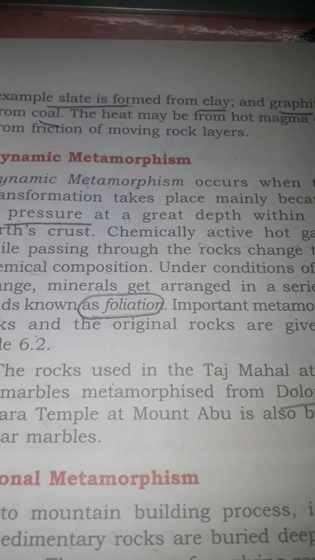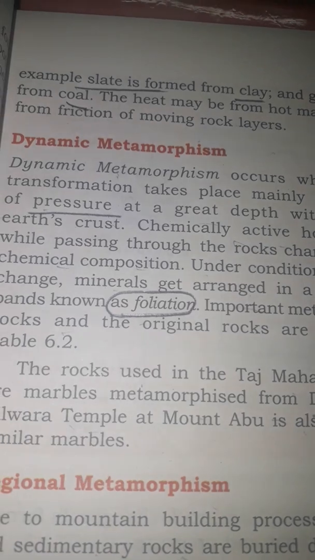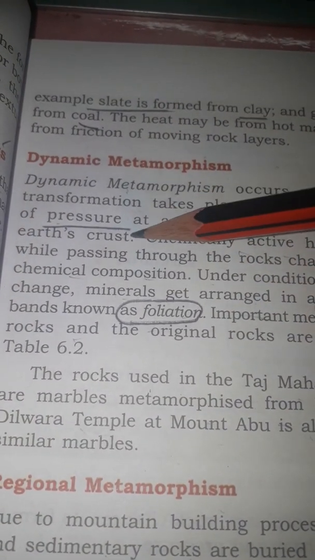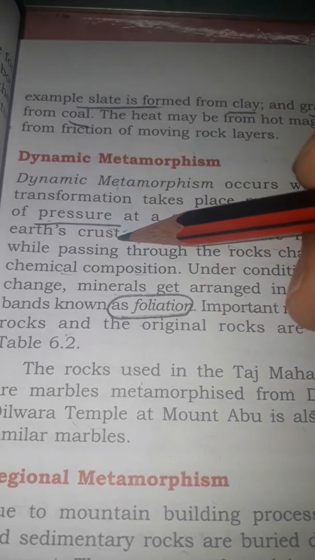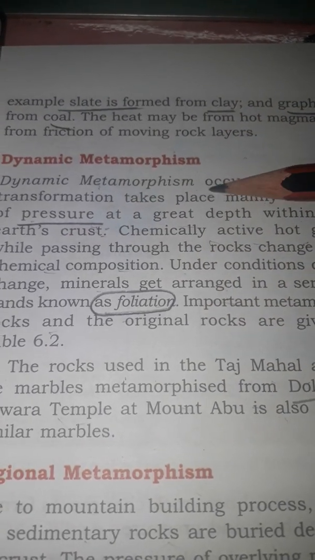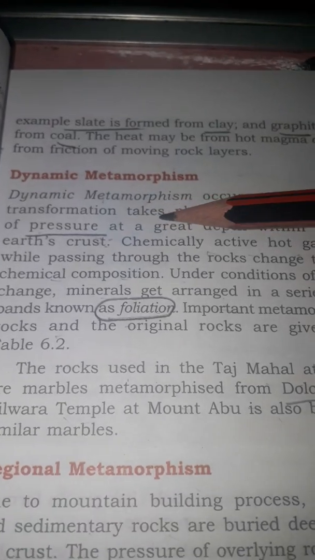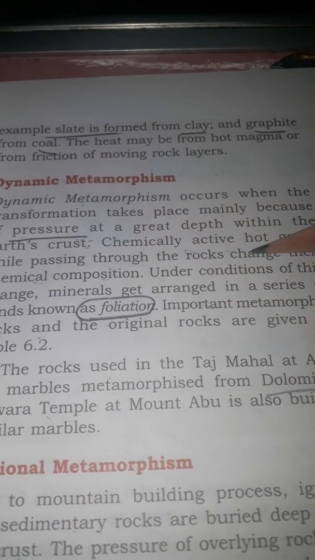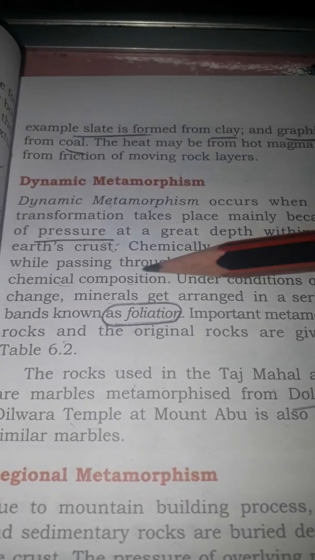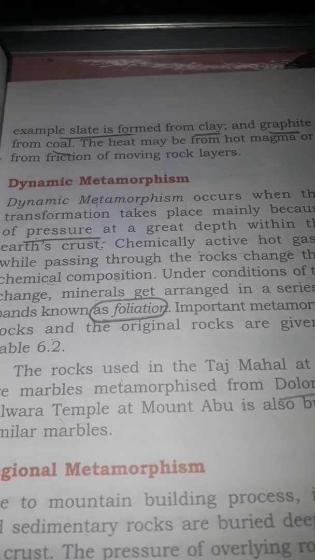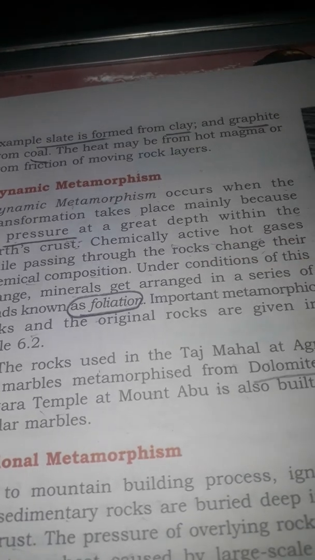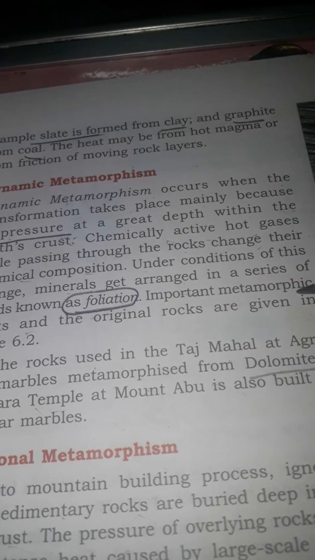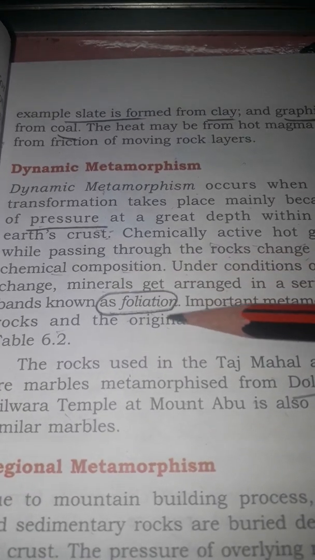The second type is dynamic metamorphism. Dynamic means other than temperature, so which factor is here? Pressure. It occurs when transformation takes place mainly because of pressure at great depth within the earth's crust. Chemically active hot gases, while passing through the rocks, change the chemical composition. Under conditions of this change, minerals get arranged in a series, and these series are known as foliation.